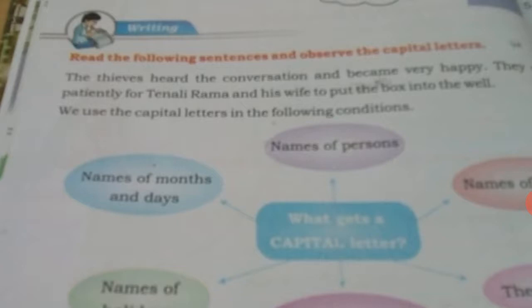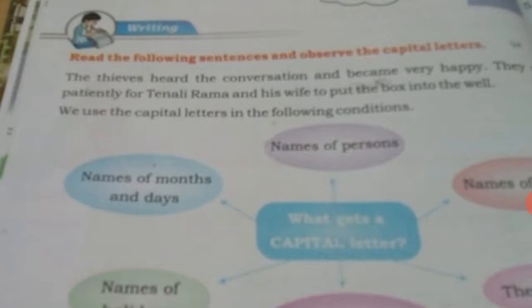This is not particular to the English subject. It is useful for all the subjects. Whenever you come across writing, you have to follow these rules. Let's see what they have given. Read the following sentences and observe the capital letters. I'll read out the paragraph. The thieves heard the conversation and became very happy. They waited patiently for Tenali Rama and his wife to put the box into the well.